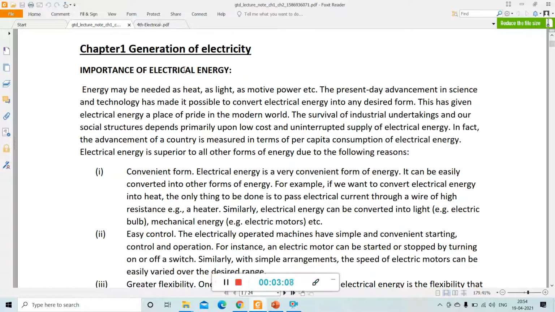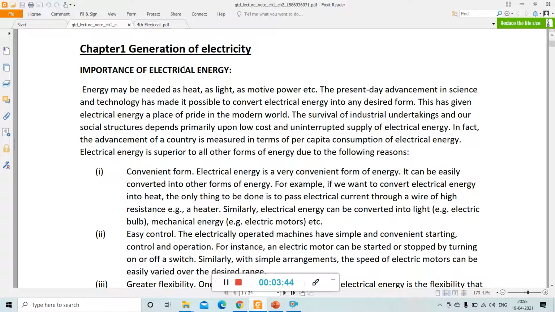So what is the importance of electrical energy? So see, energy may be needed as heat, as light, as motive power, etc. Okay, so in the present day, advancement in science and technology has made it possible to convert electrical energy into any desired form. Okay, so we can convert electrical energy into light form, electrical energy into heat form, electrical energy into any motional power. Okay, so this has given electrical energy a place of pride in modern world.